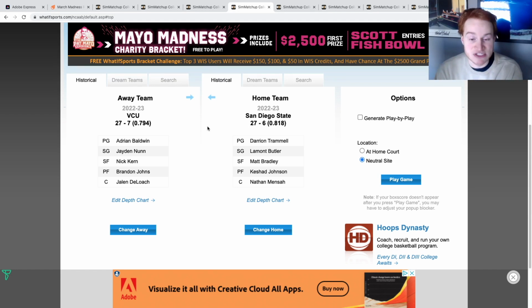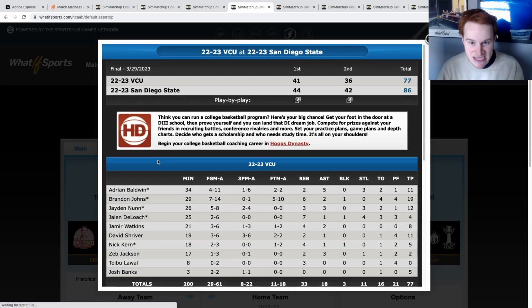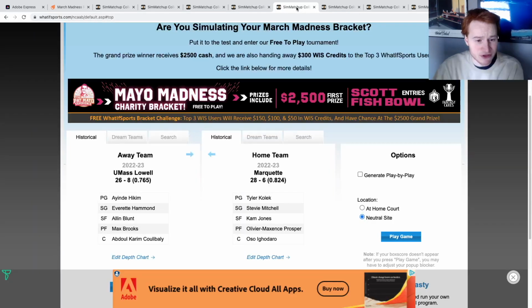San Diego State is also a Final Four team, but they could very easily lose this game. This is a 5v12 matchup. Let's go ahead and play this out. And San Diego State does hold serve, another higher scoring game, 86-77. So San Diego State advances onto the round of 32.